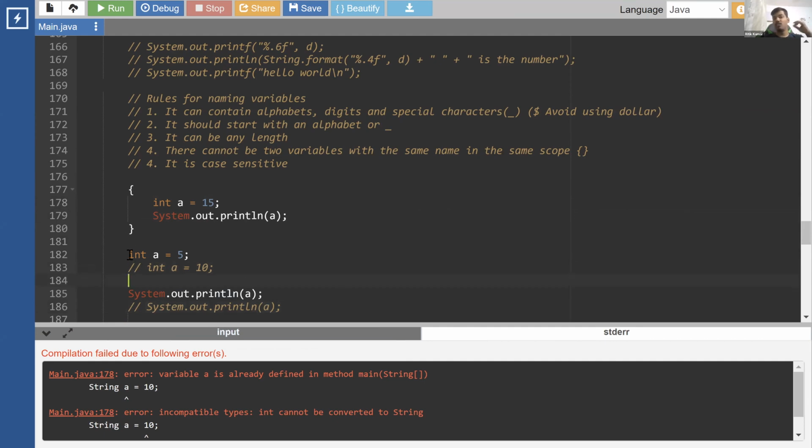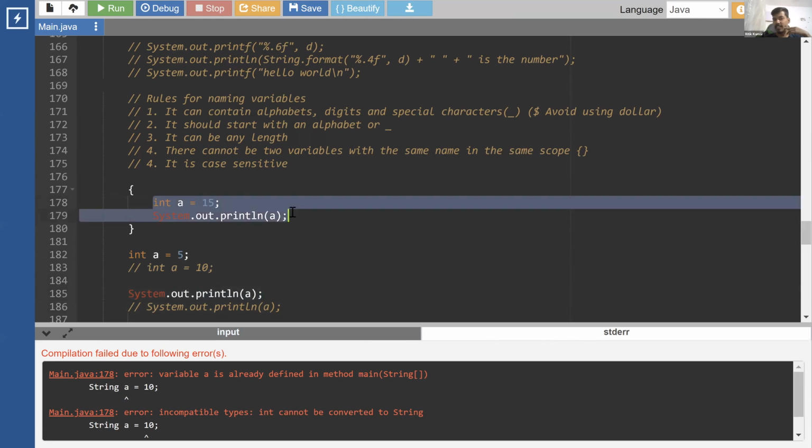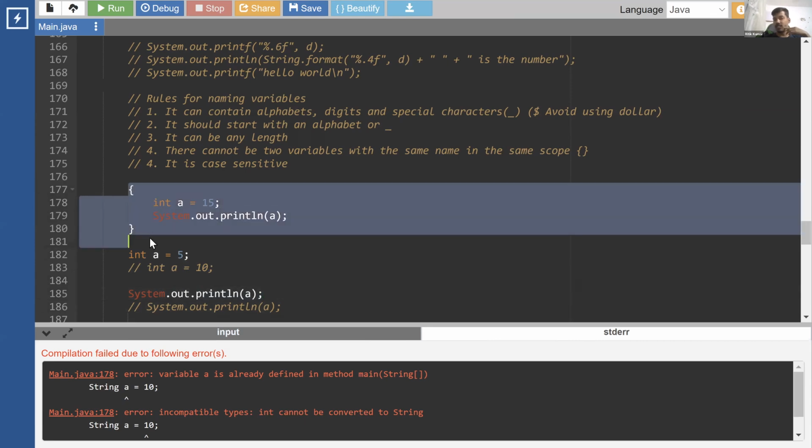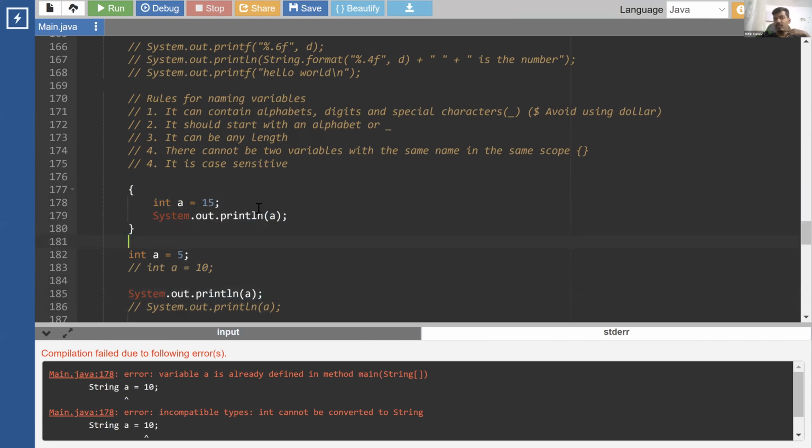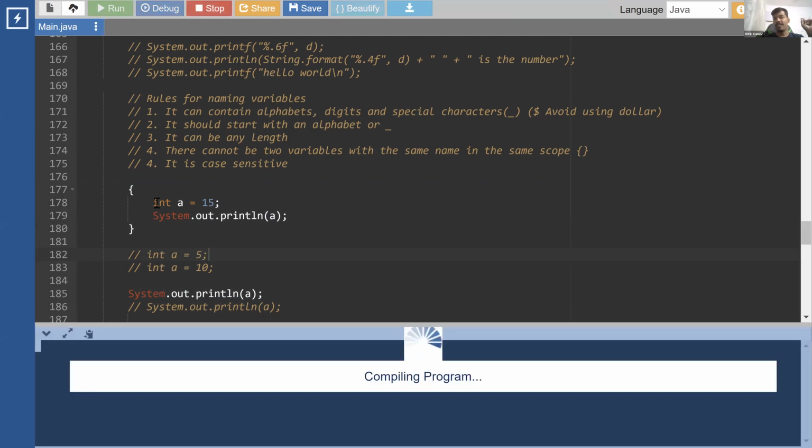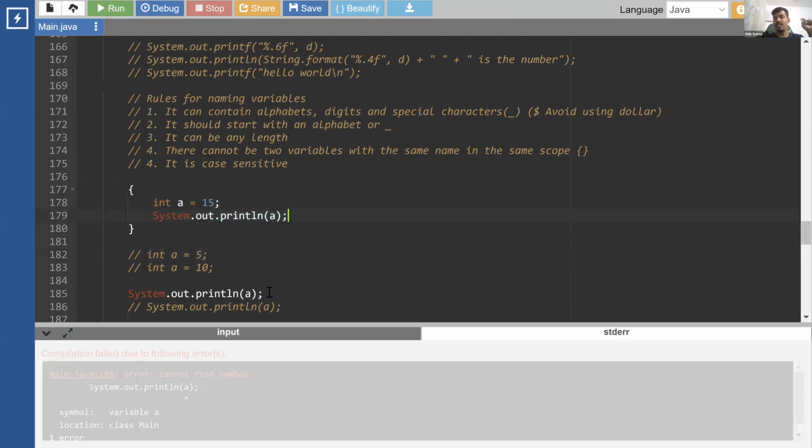Now these two are not in the same scope. This is a different scope where I have created it, and it is even cleared out after this. Any variable that you create within a scope ends wherever the scope ends. Here the scope started here and ended over here itself. So you cannot use this A outside. Let me comment this and try to access this A. If I try to run this, this is fine, but this line will throw an error.